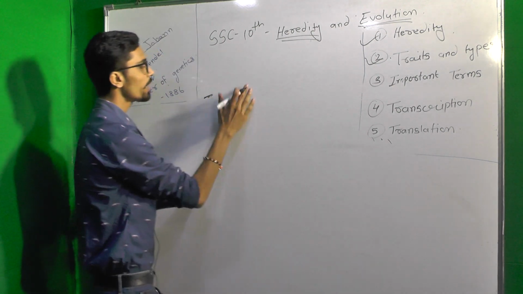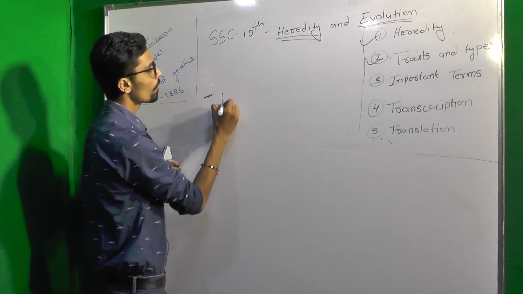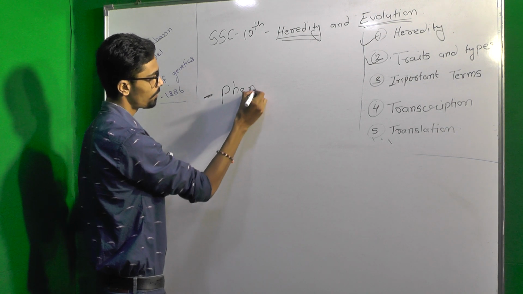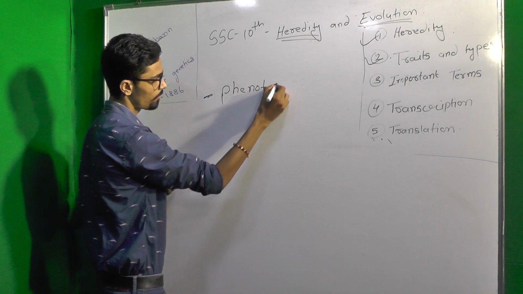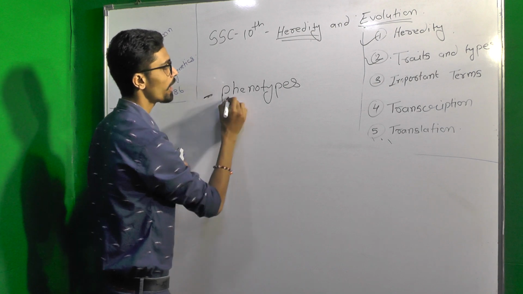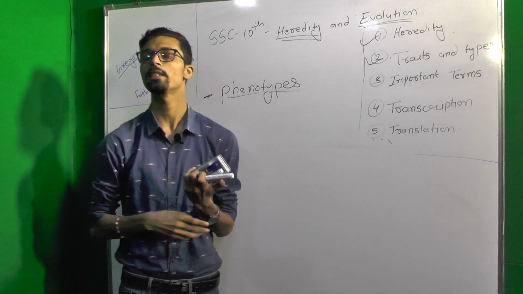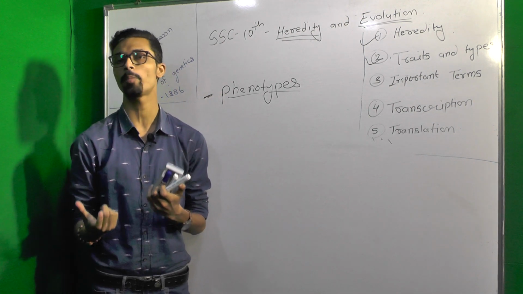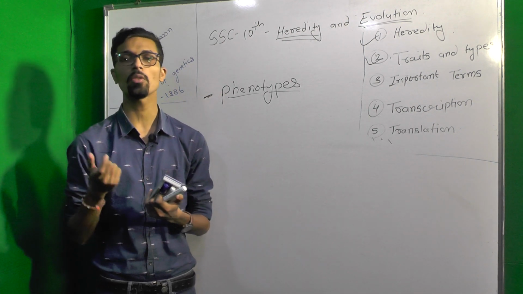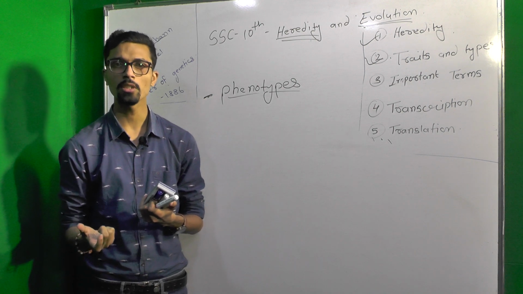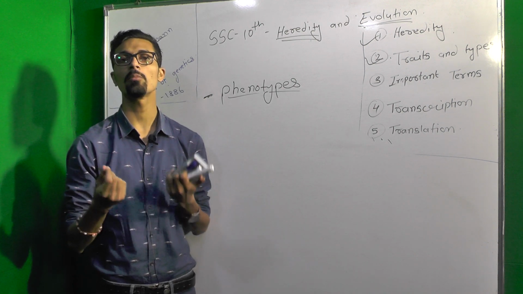And you can also take the next term, that is phenotype. The term phenotype means the external appearance of any person. Like you can take an example of skin color.